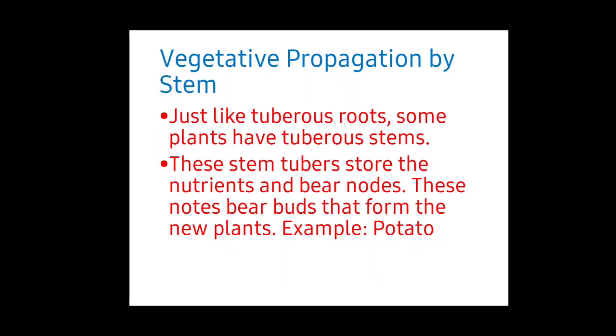Next, vegetative propagation by stem. Just like tuberous roots, some plants have tuberous stems. What is meant by tuberous stem? The stem that is the food storage organ for the plant is known as tuberous stem. These tuberous stems store the nutrients and bear nodes. These nodes bear buds that form the new plants. For example, potato.